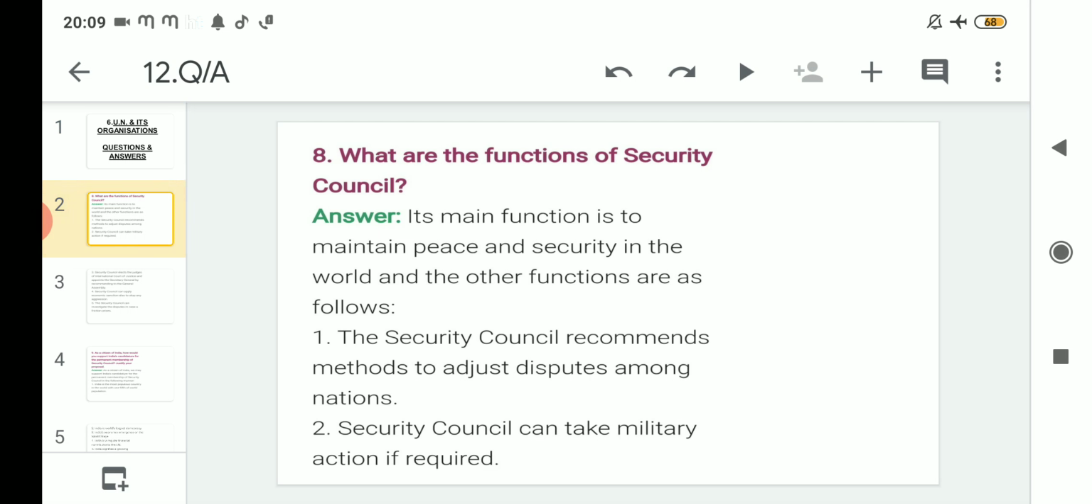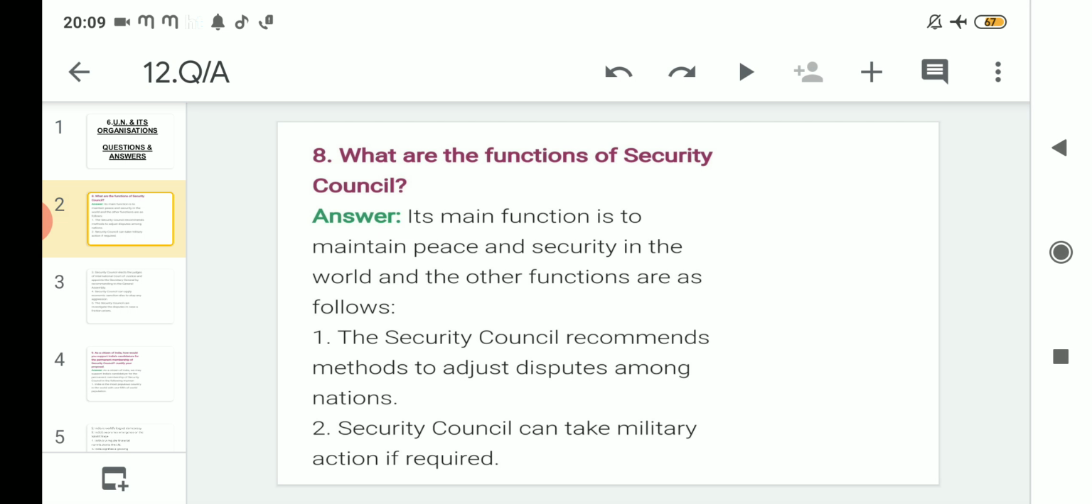Starting with the very first question regarding this chapter: what are the functions of the Security Council? We have already discussed this earlier. As you are familiar, the Security Council's main function is to maintain peace and security in the world, and other functions are as follows. Apart from peace and security, the Security Council does other things too, discussed below. Number 1, the Security Council recommends methods to address disputes among nations.